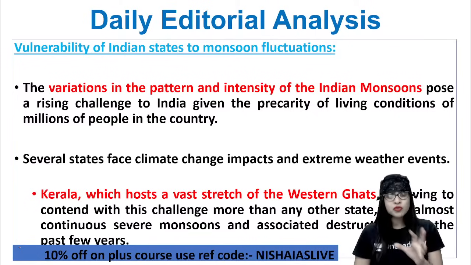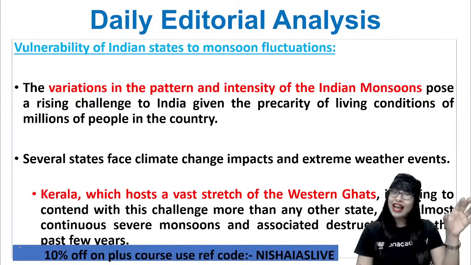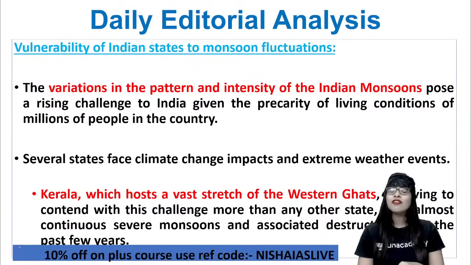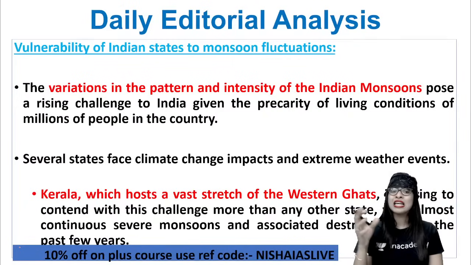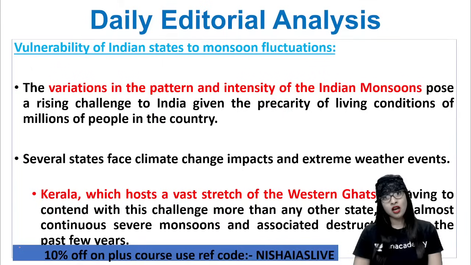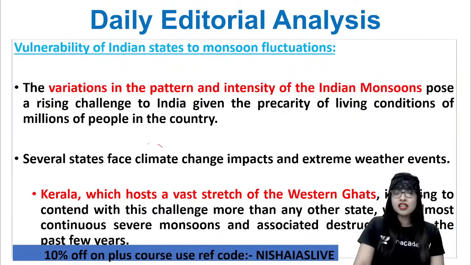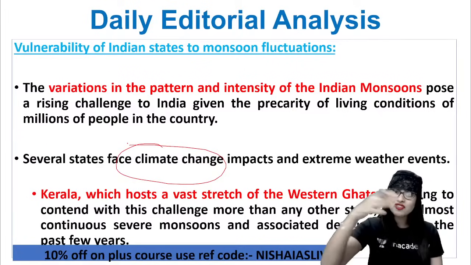There are so many variations with regard to the pattern and the intensity of the Indian monsoons. And because of this, what happens? Automatically, it is causing a load of challenges to our country, India, taking into consideration the precarity of living conditions of millions of people in our country. Because of this flood and heavy rainfall, destruction to life and property is happening, which means environmental effect, social effect, and economic effect at the same time. It has been showcased. And I can tell you that a lot of states, apart from this rain or monsoon issue, even face climate change impact and also extreme weather events, which means, we all know that climate change is a burning issue these days. Because of this, a lot of states are facing a lot of issues.